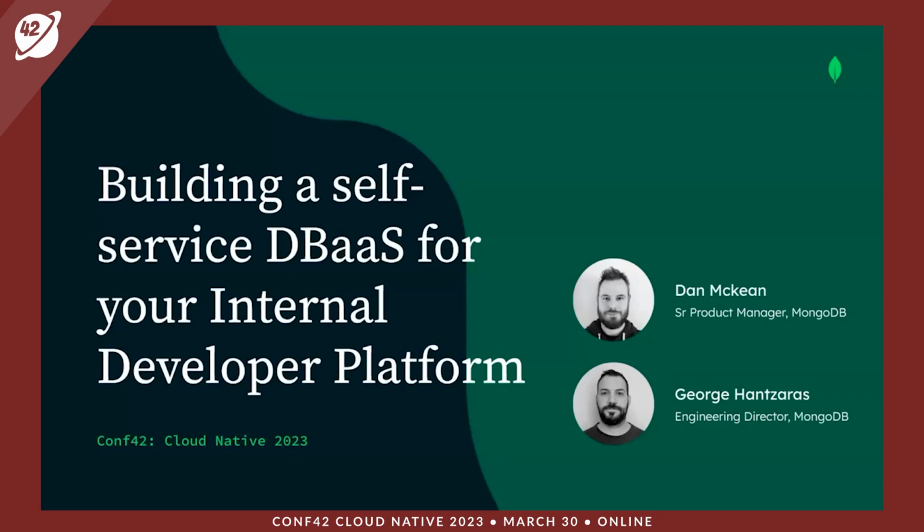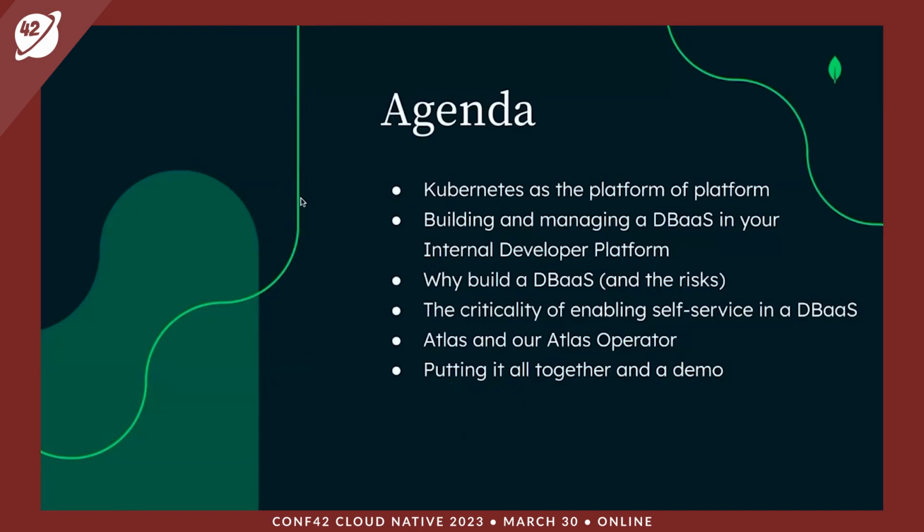We're responsible for enabling our customers and users to run MongoDB in two ways: self-hosted in Kubernetes using our enterprise or community Kubernetes operators, or using our Atlas Kubernetes operator, which is designed to manage and configure our Atlas developer data platform. In this, we're going to cover a range of non-MongoDB specific considerations, starting with Kubernetes as the platform of platforms, building and managing a DBaaS in your internal developer platform, also known as an IDP, why to build a DBaaS and the risks, and the criticality of enabling self-service in a DBaaS.